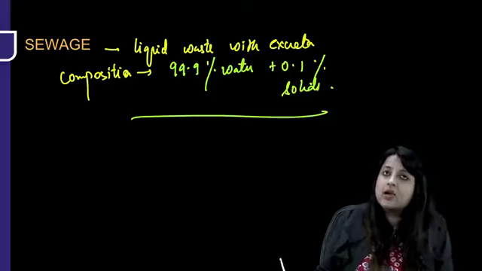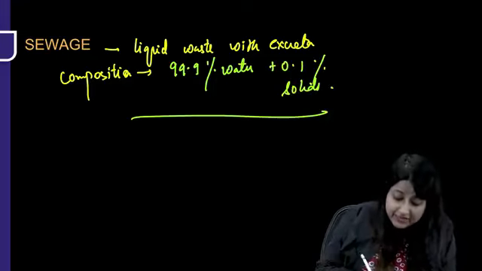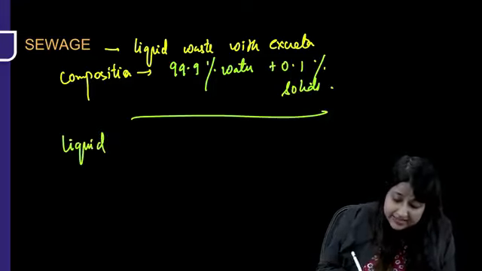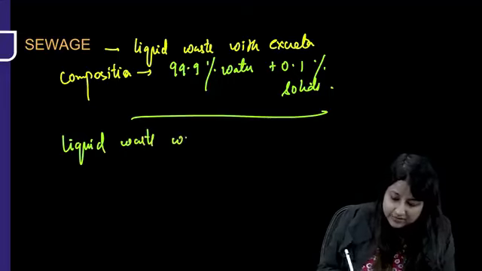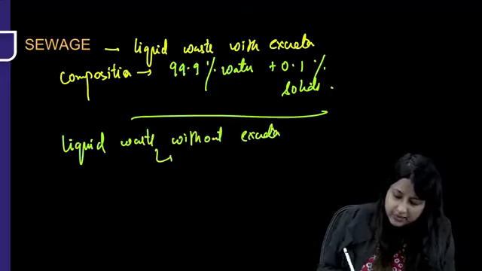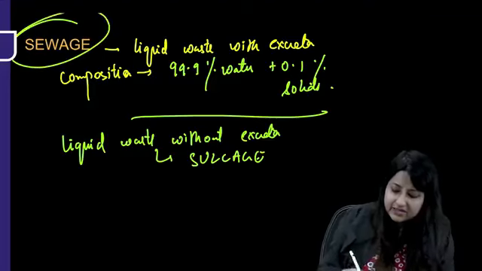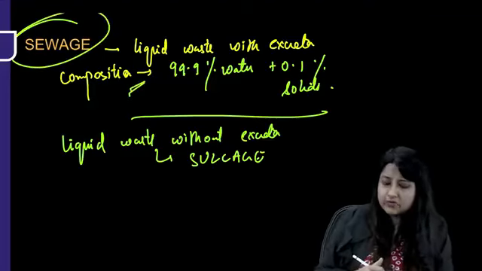Okay. Alright, next important thing: if somebody asks you what liquid waste without excreta is called, that is known as sludge. But liquid waste with excreta, everybody, is sewage, and you need to know its composition also.